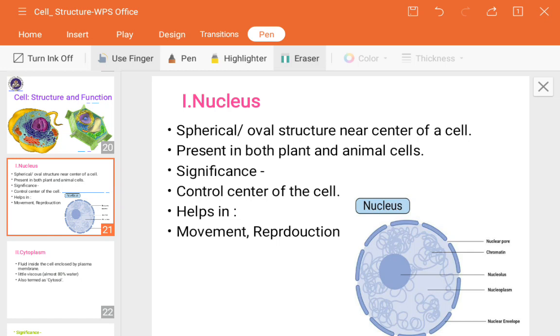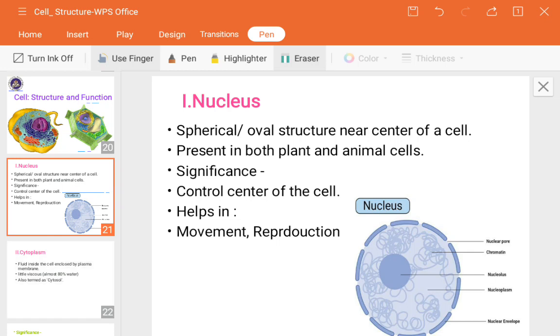Those we will study in the next chapter, so don't get confused. Now you have to keep in mind the structure of the nucleus, its significance, and what the parts of the nucleus are. The genes present inside the chromosome decide the hereditary character. As I have told you, the genes are responsible for showing characters like skin color, hair color, height and whatever characters there are in our appearance. Those are shown by the nucleus only.